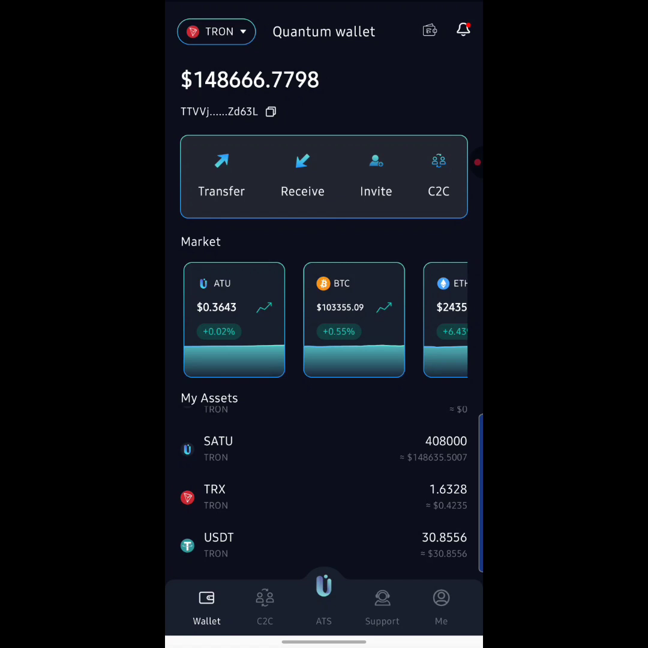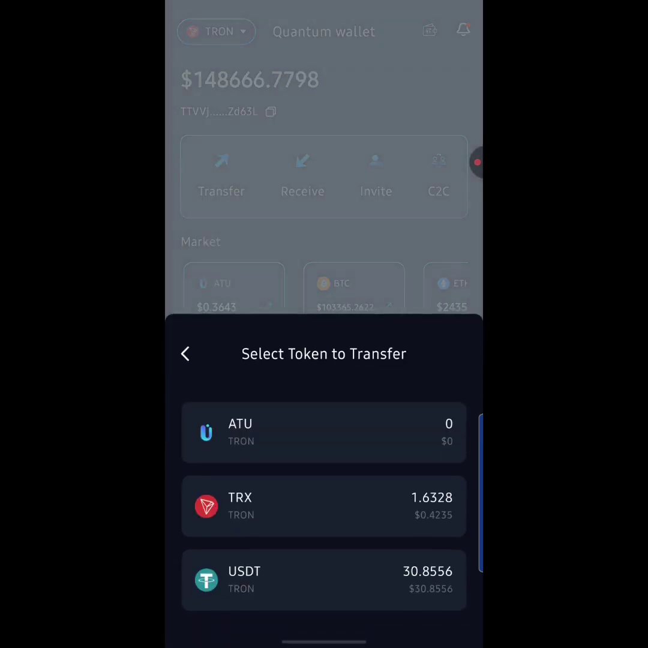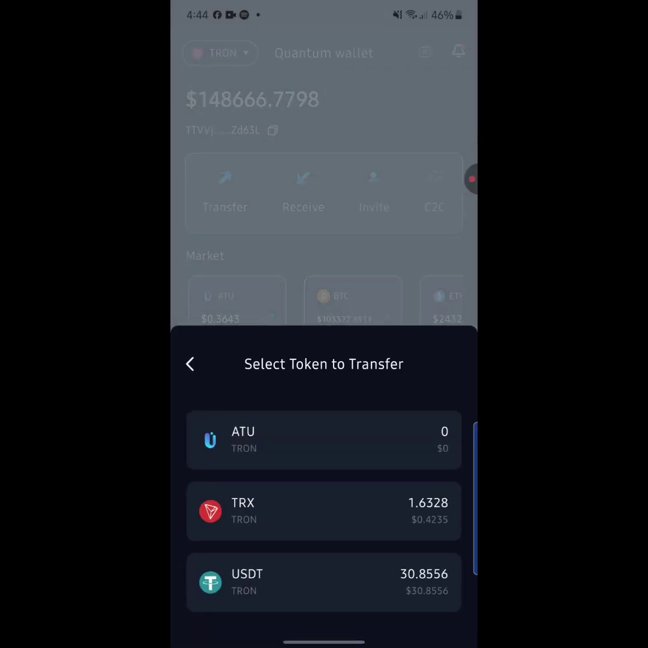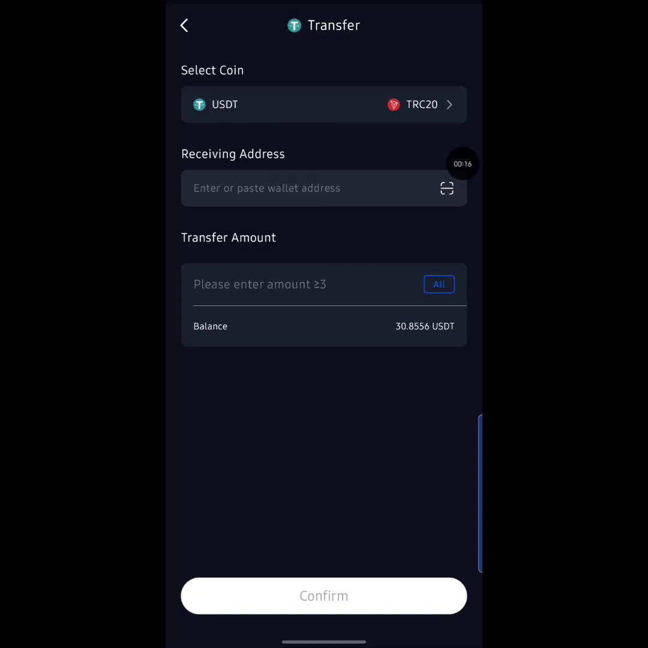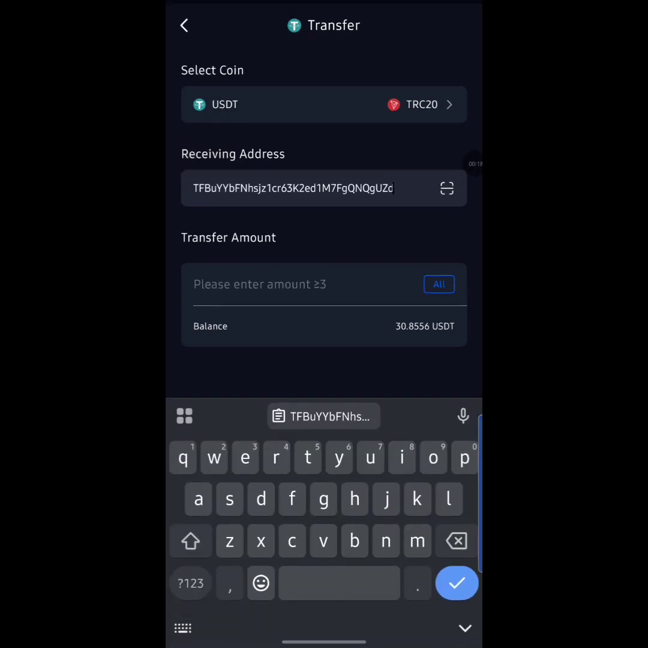So let's say you actually want to withdraw out your money straight down into your crypto wallet. All you just simply do is hit on the transfer section over here, and then you actually select the token you want to withdraw, guys. Okay, so I'm going to hit on USDT right here, and then I simply paste my address. I'm going to pause this video and quickly grab my address, guys. Okay, and I'm going to be right back. Okay, guys, so here we are. So I'm going to paste my TRC20 USDT address right here.